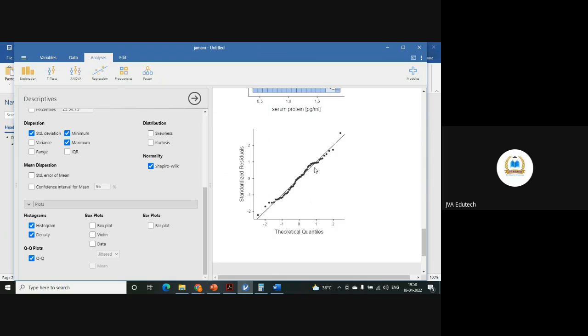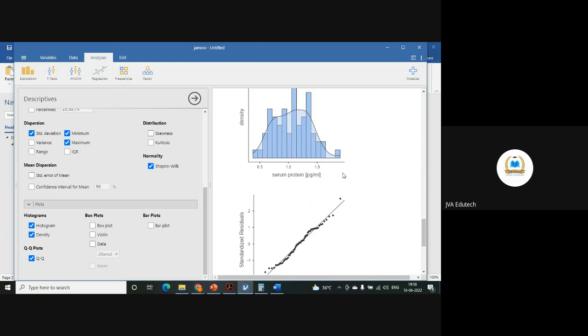Normal QQ plots, quantile plots also tell you about the normality, but basically we use them in the case of regression when we want to test the normality of residuals. Otherwise, if these data points are close to this diagonal line, and they are in symmetry, the upper and the lower symmetry are almost similar, then you say that the data is normally distributed.